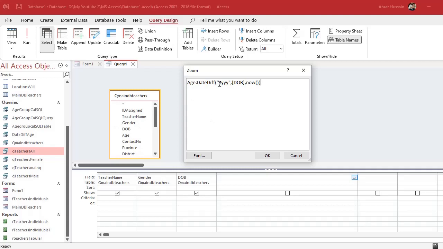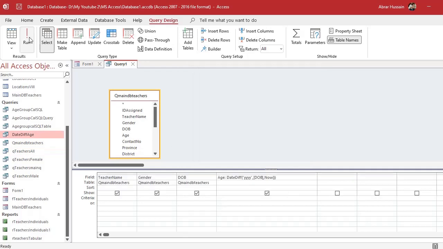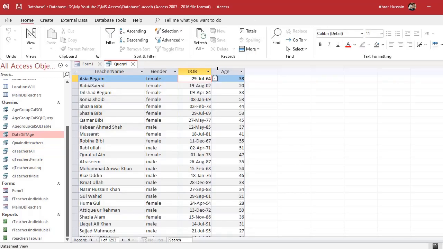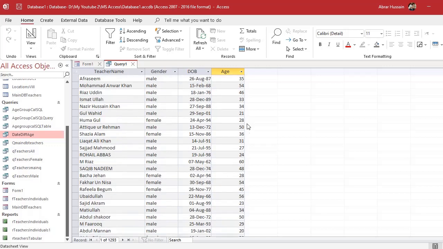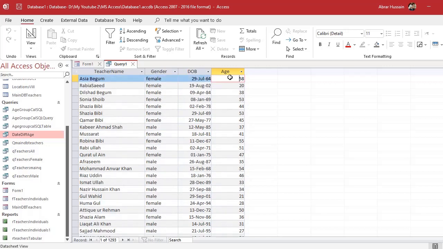Date diff in the year format. This is the column from which you have to extract and compare to now. And this is the formula. Now run. 29 July 1964, so 58 years of age, and all these ages have been calculated. And now, with the passage of time, it would be updated also.